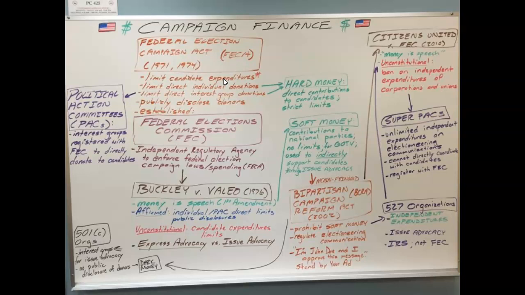And so basically they ruled that number 1 unconstitutional, and to this day candidates can spend however much they want on their presidential elections. But they did affirm number 2 and number 3.